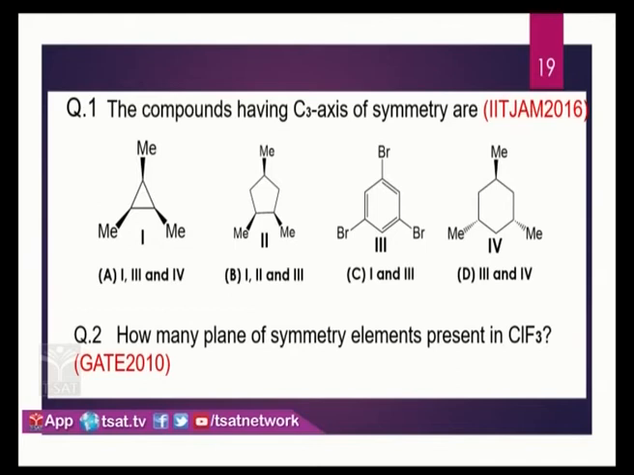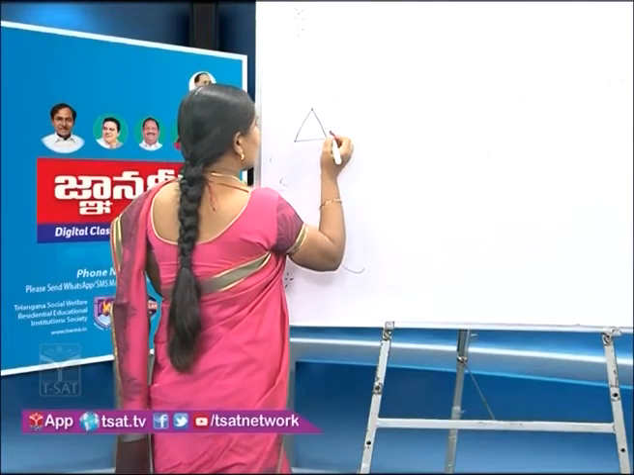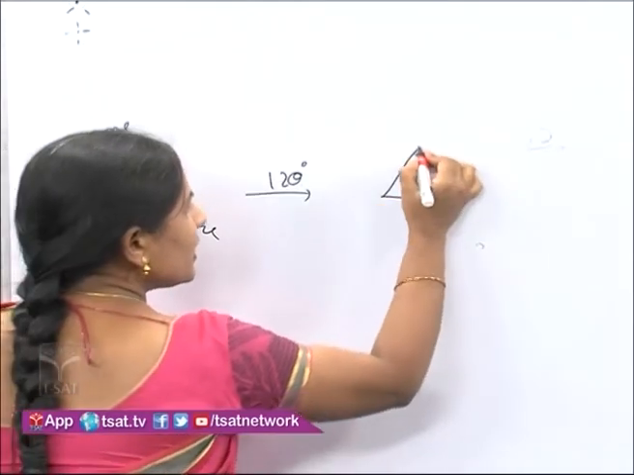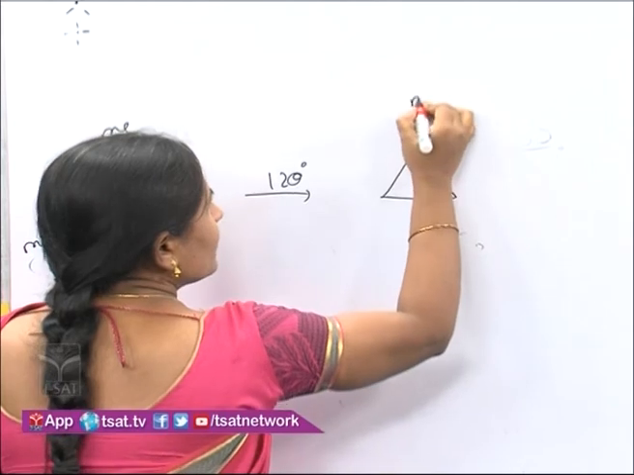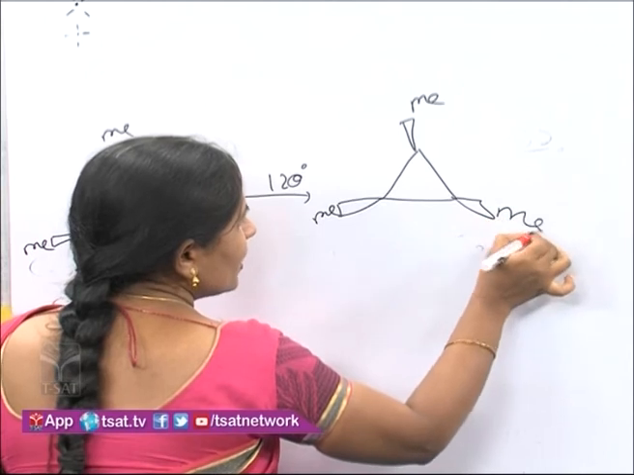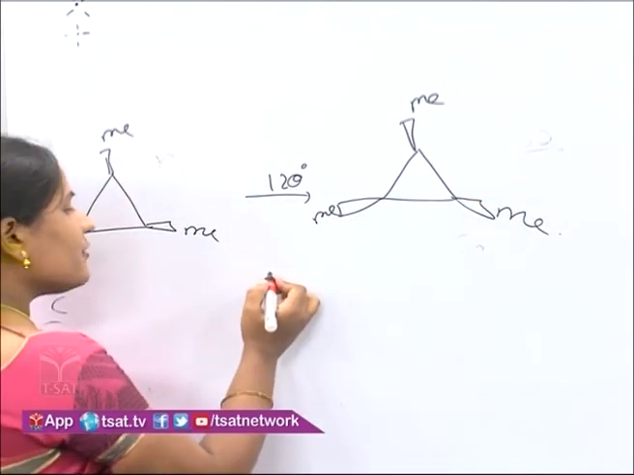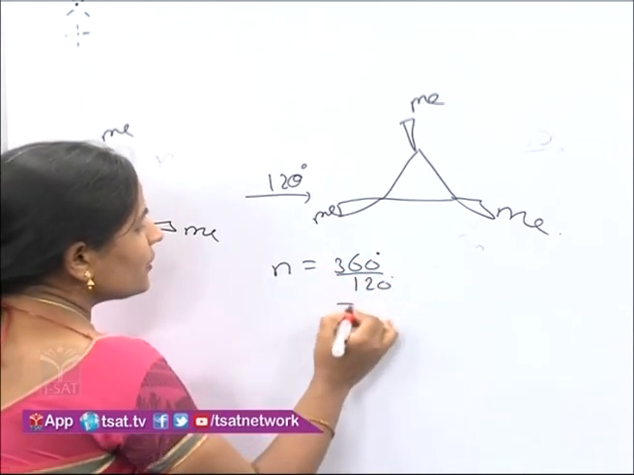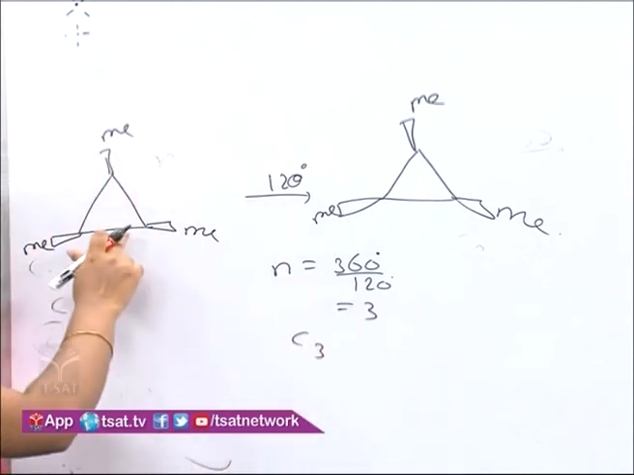If we take the first one as an example, a C3 axis means we have to rotate the molecule by 120 degrees. If we take the first molecule, that is trimethylcyclopropane, and rotate it by 120 degrees, we get an equivalent configuration. Only the methyl positions are changed, but the structure is equal to the first structure. So which kind of axis is present? n is equal to 360 by 120, so it is equal to 3. So a C3 axis of symmetry is present in this molecule.